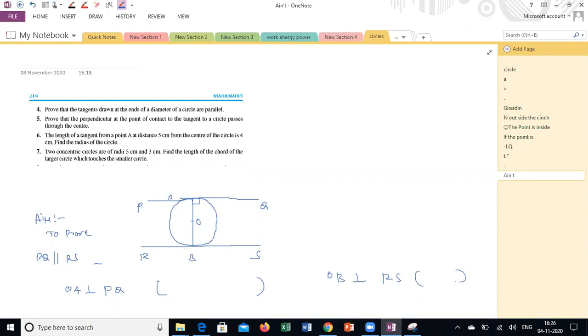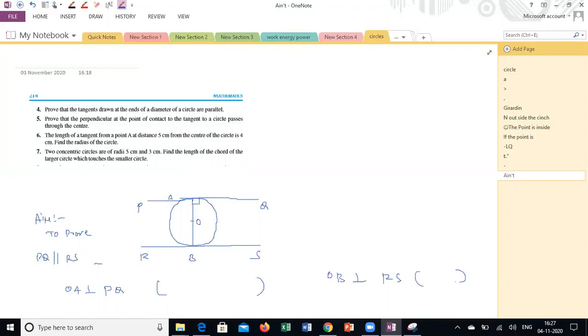Yes, sir. Why is OA perpendicular to PQ? Sir, any line from the center of the circle is a radial line. OA is a radial line, and A is the point of contact of the tangent. So OA is a radial line, PQ is a tangent, where A lies on the point of contact. So a radial line to a tangent is always perpendicular to it.